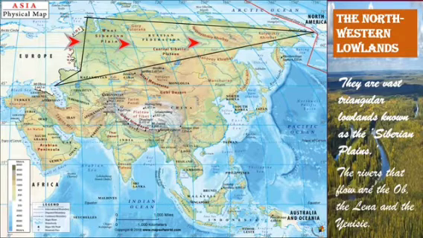Yes, from the Bering Strait to your east, to the Caspian Sea to your west, the Arctic Ocean towards your north, and Central Highlands towards your south. Identify that, children. You can see the tip is towards your Caspian Sea. The southern portion is the central uplands, and the northern portion is the Arctic Ocean. Now, this particular region within these physical features is known as the northwestern lowlands.